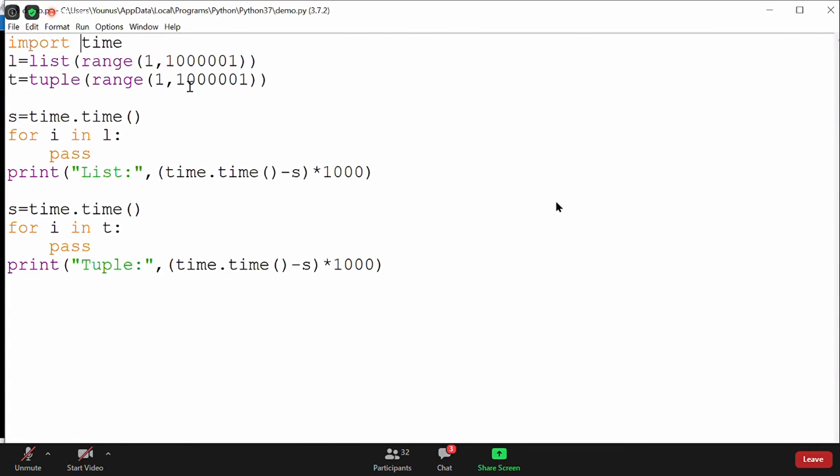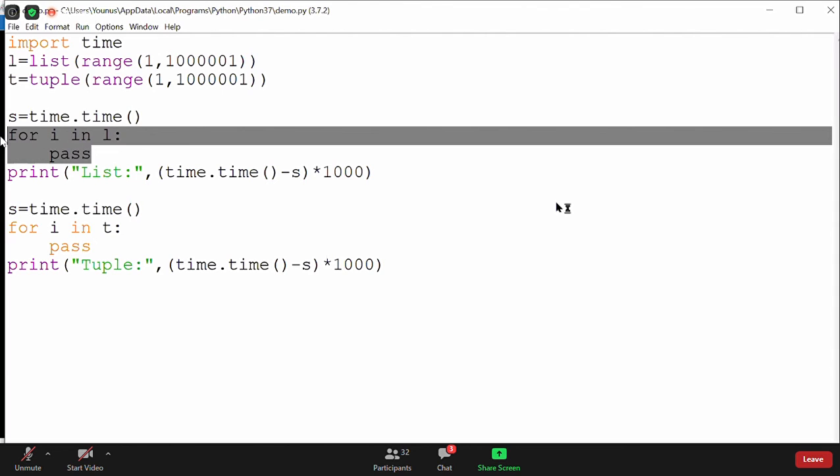Okay, anyhow, I will show you this again with some operations. I'll perform some operation and I will show you, so that's why we use this particular thing. Anyhow, it's showing us that iterating a tuple takes more time than a list.